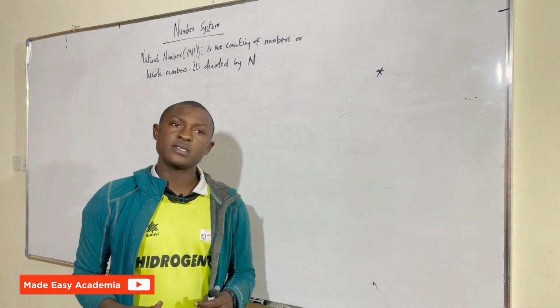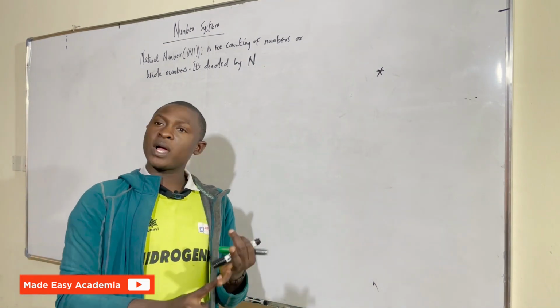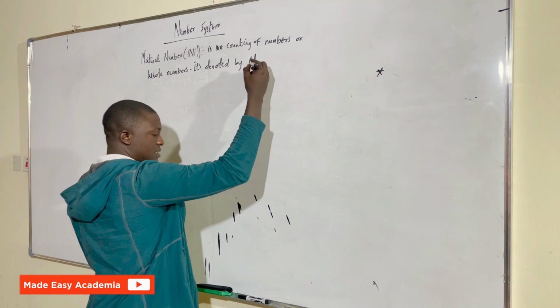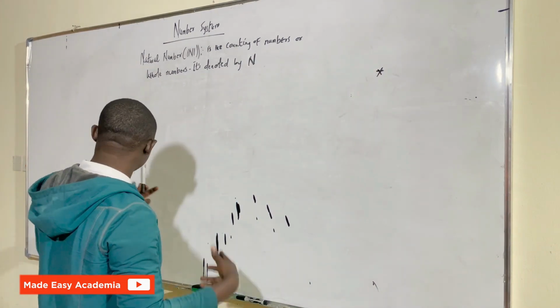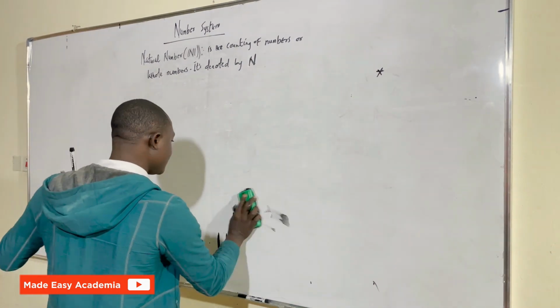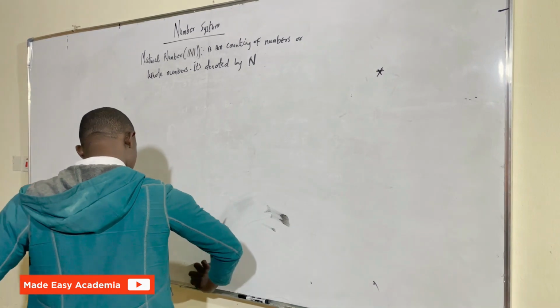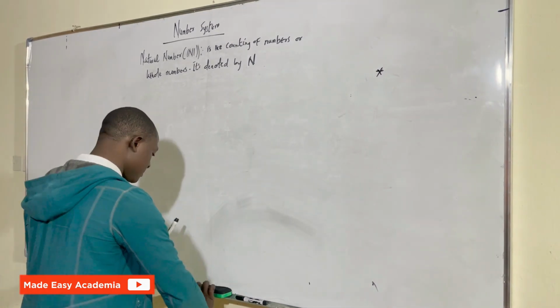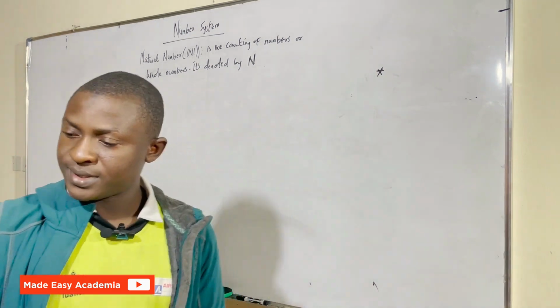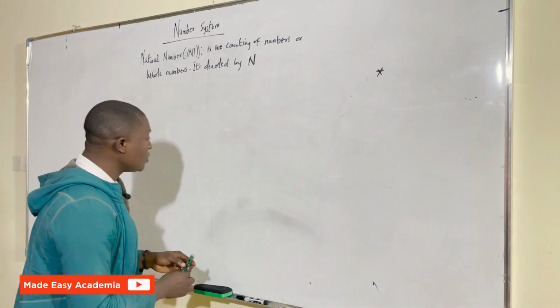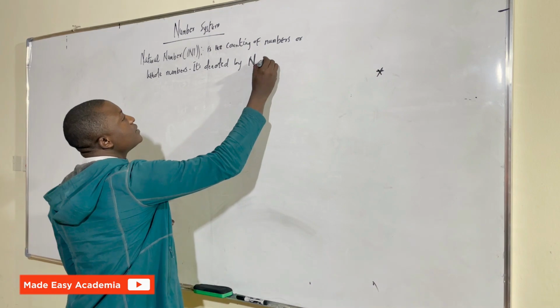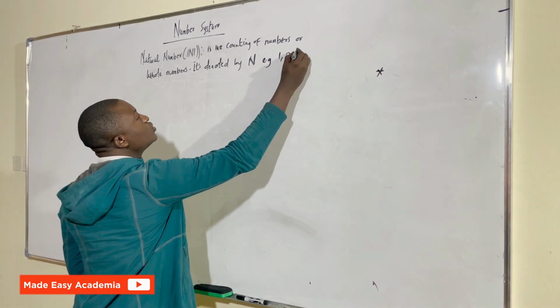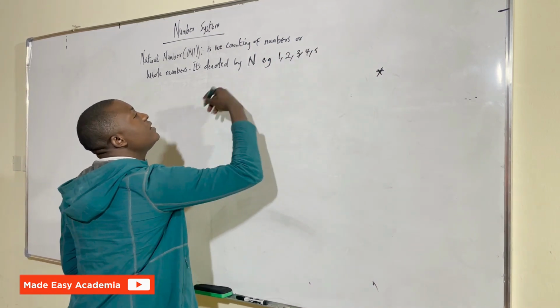So natural numbers, the counting of whole numbers, like 1. Let me give you an example of that. Like 1, 2, 3, 4, 5, like that.